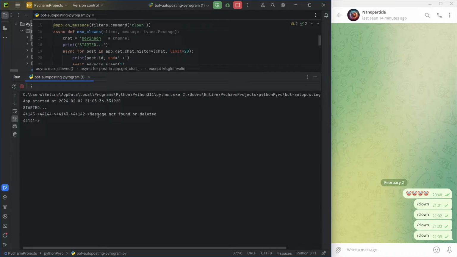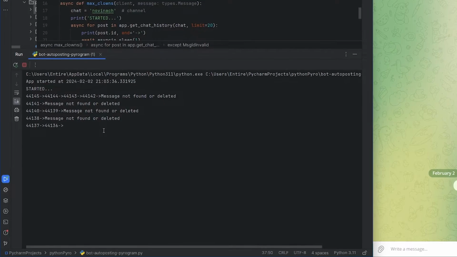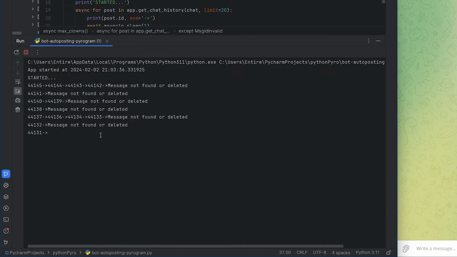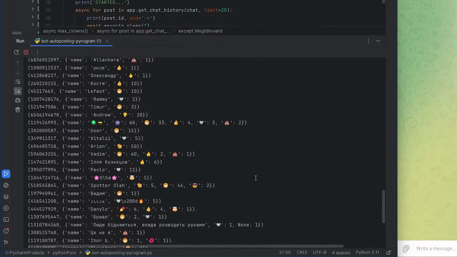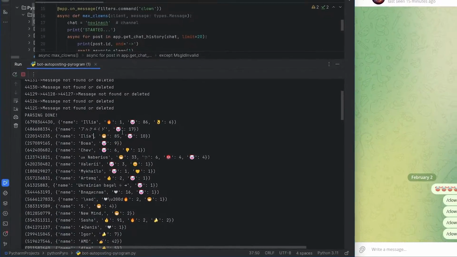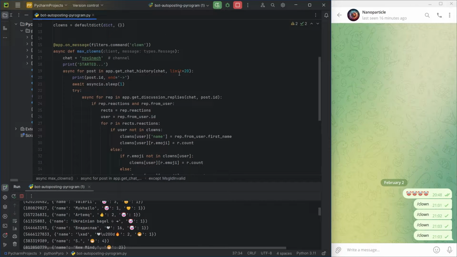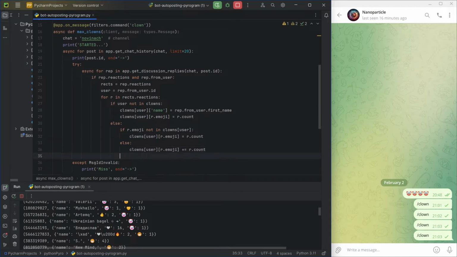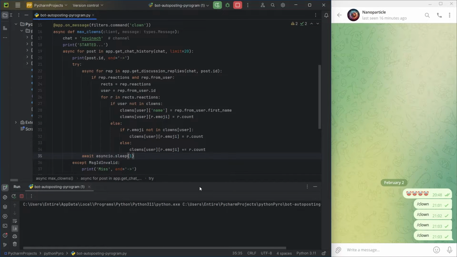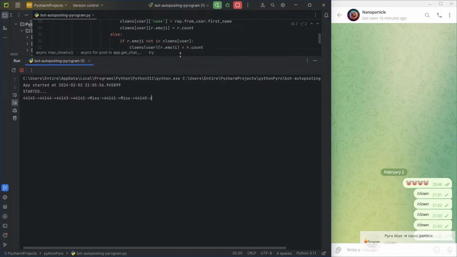The only thing I don't like is that the output for skipped messages is too large. I'll make it more compact. And to make the code run faster, I'll only add a delay if the message is not skipped. Now, the final run. And I see that everything works as it should.